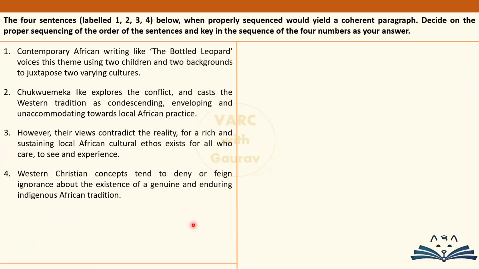Sort of same thing happening over here, and here please pay close attention. The explanation of this part is quite important. Don't jump directly to the answer. In this case also you can see that the context of discussion is that African culture is something independent and it should have been recognized, it should be given its due appreciation, but Western Christians or Western Christianity did not do it. They kept a very condescending approach towards African culture, native culture.